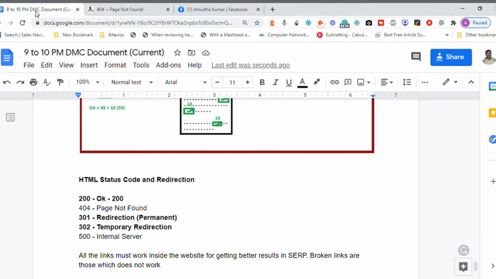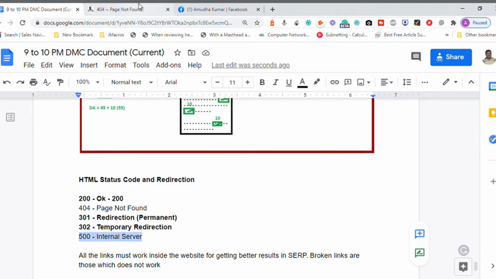And the two major status codes are 200 and 404. Status code 200 will work; 404 and status code 500 will not work. They won't work.